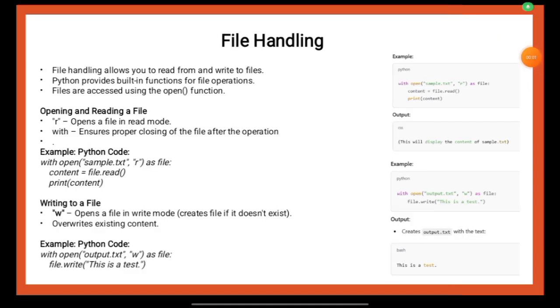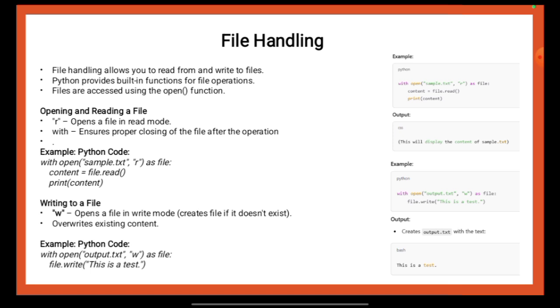So as per this slide is concerned, here we will be studying about file handling. We will first read out the details that has been mentioned over here and then we will discuss it. File handling allows you to read from and write to files. Python provides built-in functions for file operations. Files are accessed using the open function. Opening and reading a file. R opens a file in read mode. With ensures proper closing of the file after the operation.